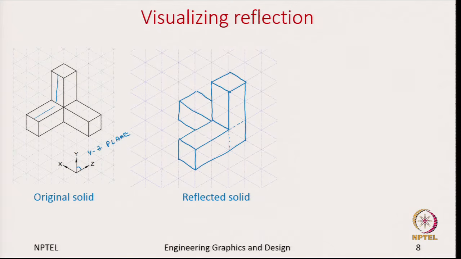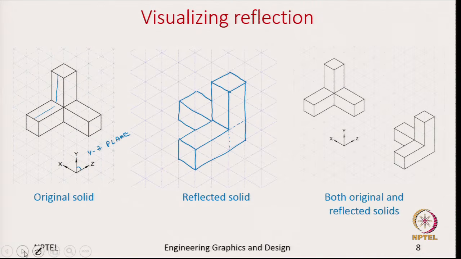So, with this we complete the isometric view after reflection. So, here is showing both the original and the reflected solids. So, basically this forces our mind to make a mental picture of how the object looks once it is reflected about a plane.